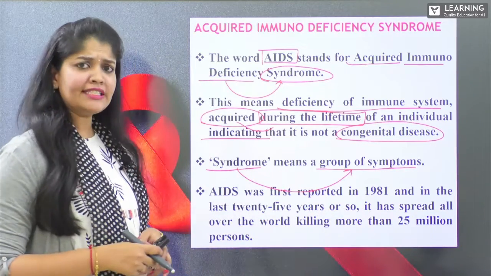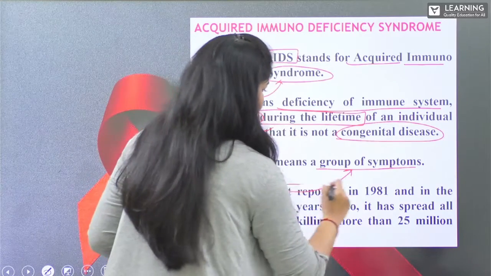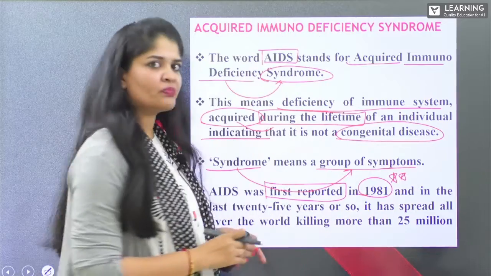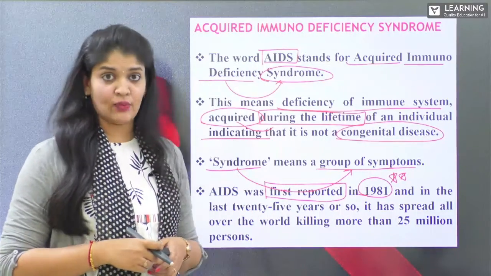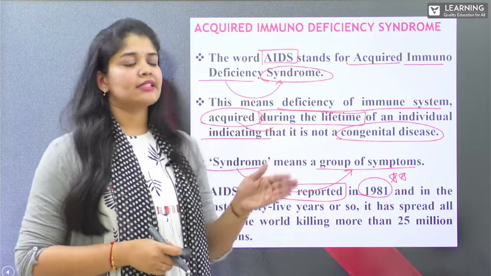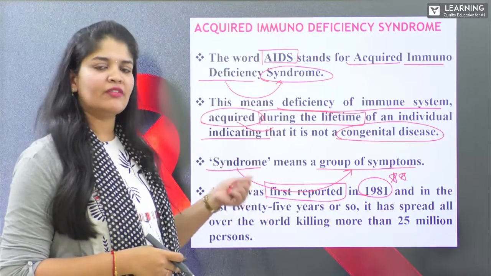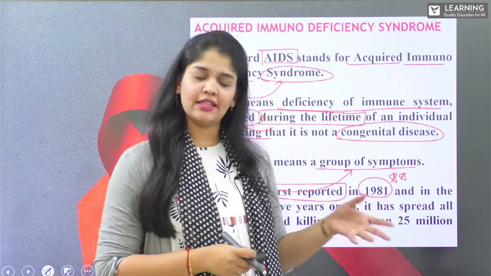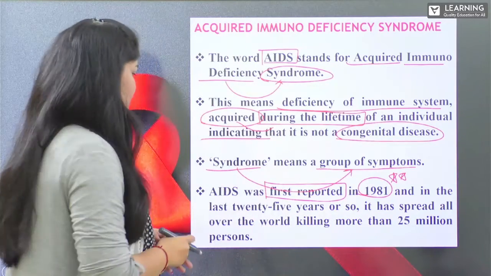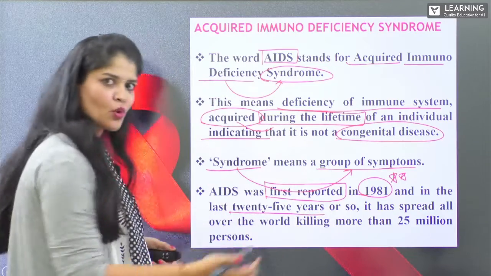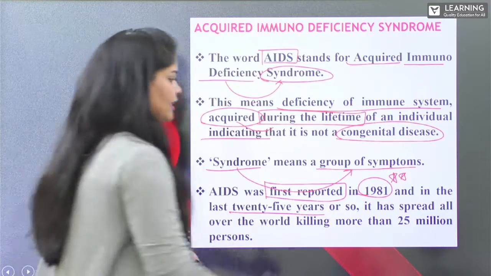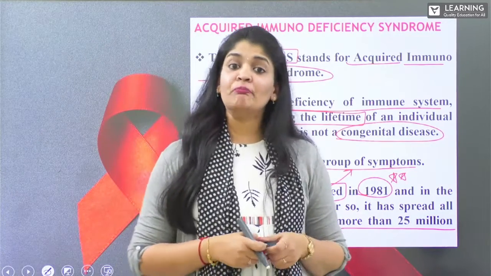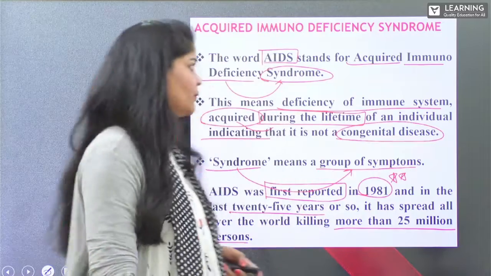Now, AIDS was first reported, this is very, very important, in the year 1981. Before also, this virus called HIV existed, which infects and causes the syndrome called acquired immunodeficiency syndrome. But the first reported case was in the year 1981. And in the last 25 years or so, it spread all over the world, killing more than 25 million persons. This is a very huge number.